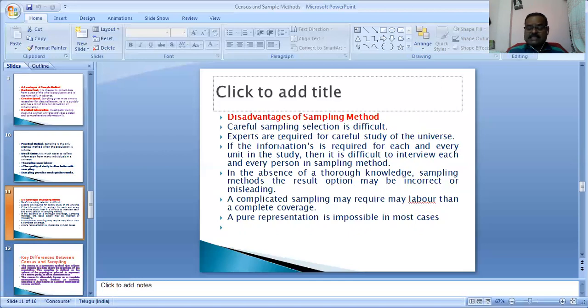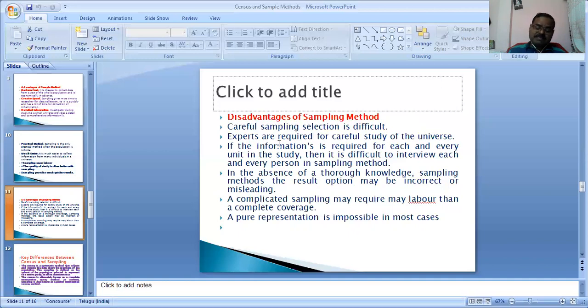What is the second essential? Homogeneity. Each sample drawn must be a homogeneous subset. It means that there should not be marked deviation in the characteristics of the elementary units. The results of different samples drawn from the same universe must be similar. The third essential, independence. While selecting the sample, every unit must be independent of each other in order to be included in the sample. The selection of a particular item in the sample in a particular draw must not influence the selection of another item in subsequent draws.